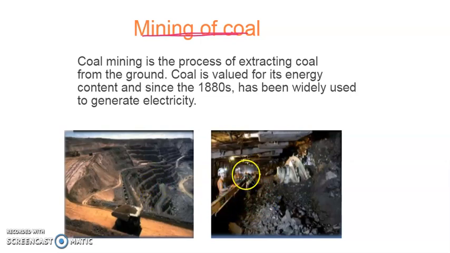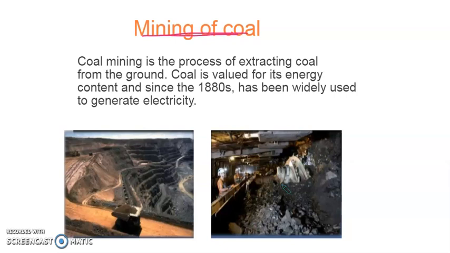As you can see in the picture, surface mining means the coal is extracted from the surface, where coal is present on the surface of the land. The coal that we get by digging deep down is known as underground mining.